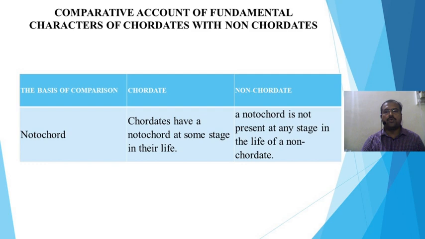In case of notochord, chordates have a notochord at some stage in their life, while in non-chordates, notochord is not present at any stage in their life.